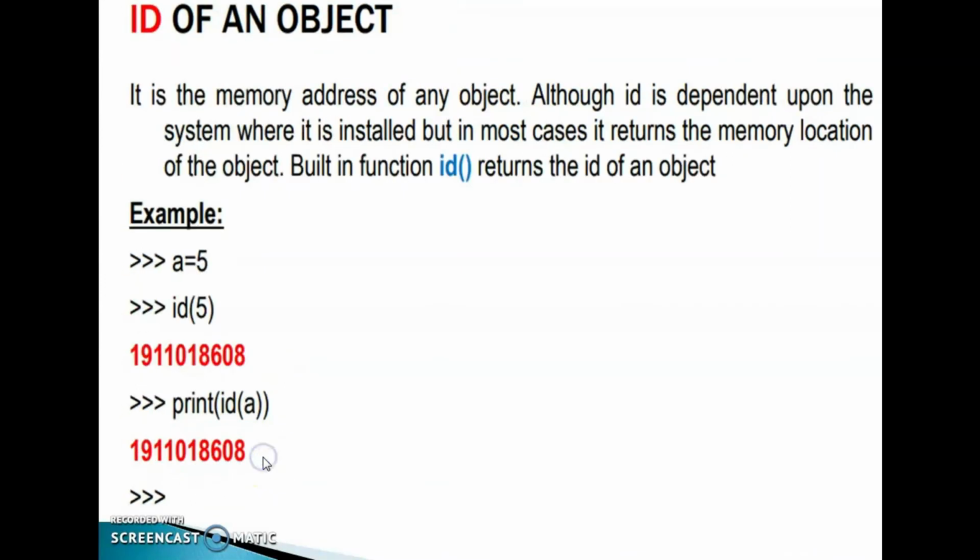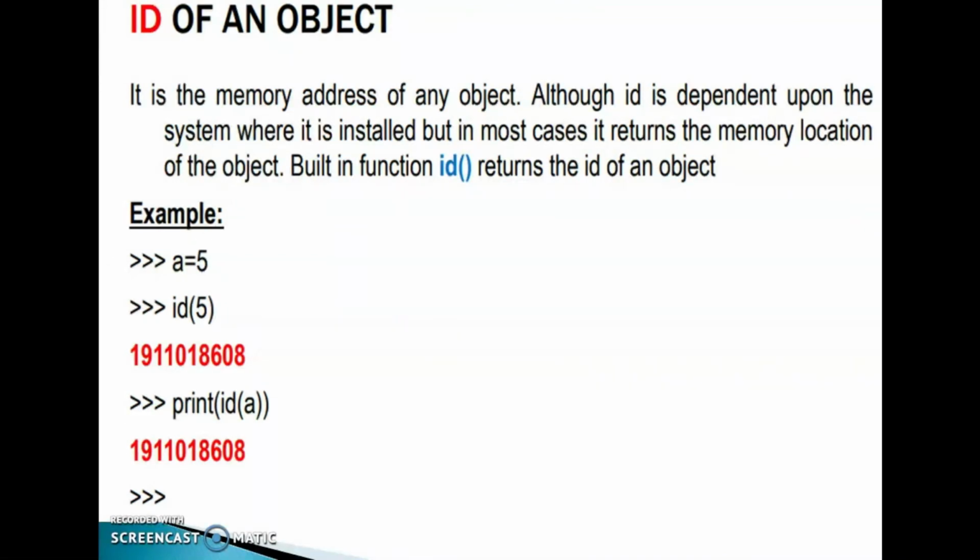Okay. Next one, ID of an object. It is the memory address of any object. Although ID is dependent upon the system where it is installed, in most cases it returns the memory location of the object. The built-in function ID returns the ID of an object.